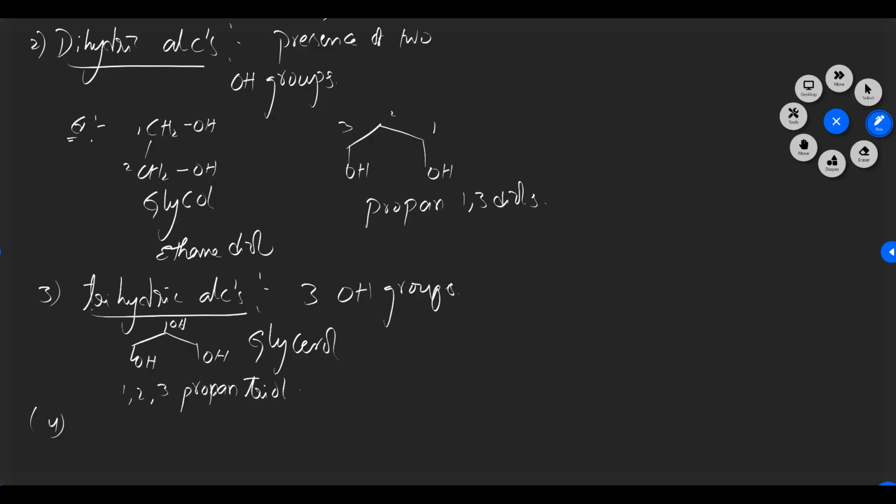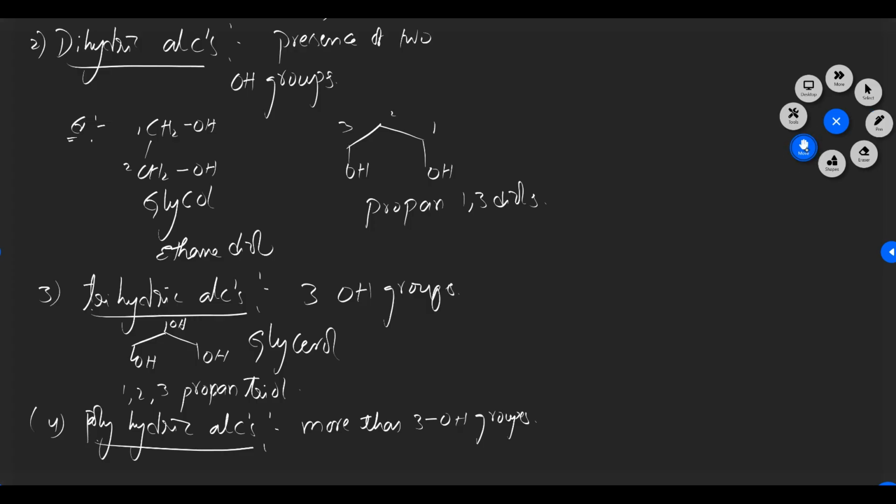The next one, the fourth one, is polyhydric alcohols. Polyhydric alcohols means the molecules have more than 3 hydroxyl groups. Those molecules having more than three hydroxyl groups we can call polyhydric alcohols. We can take the example of sorbitol.